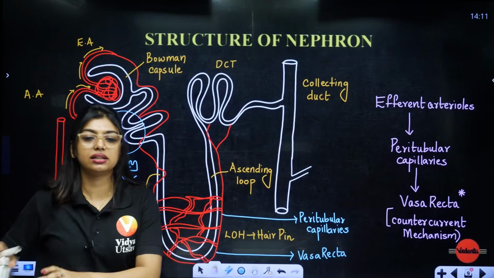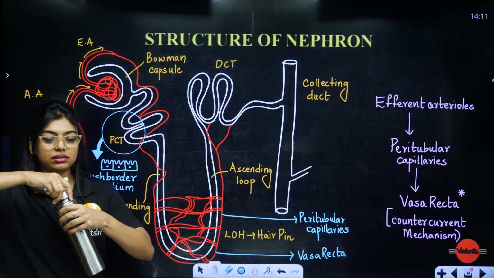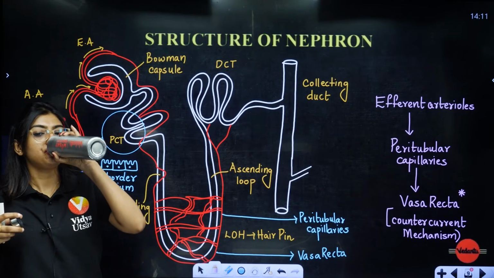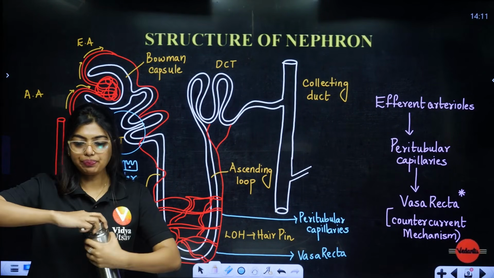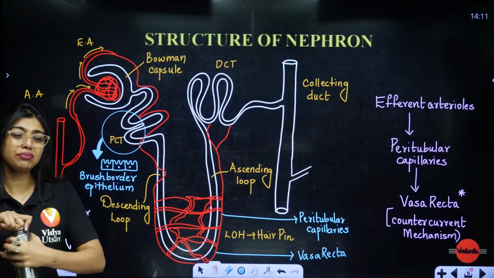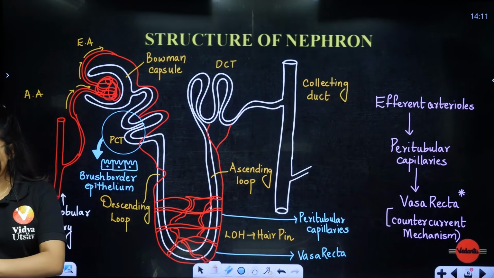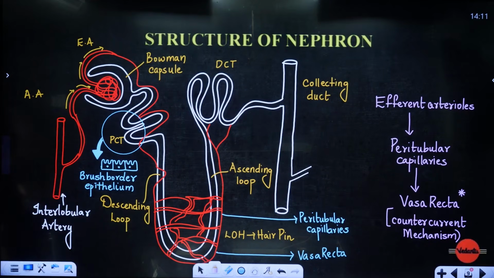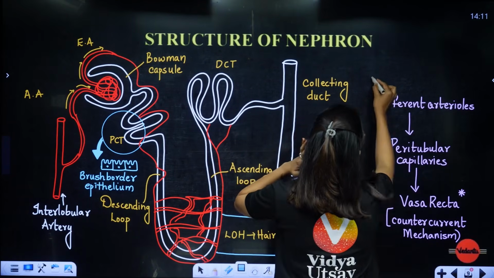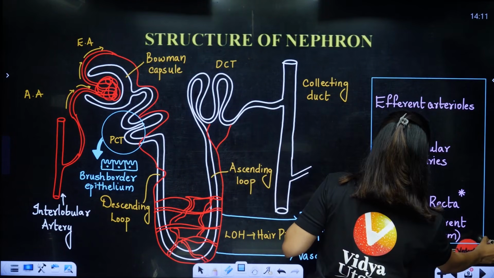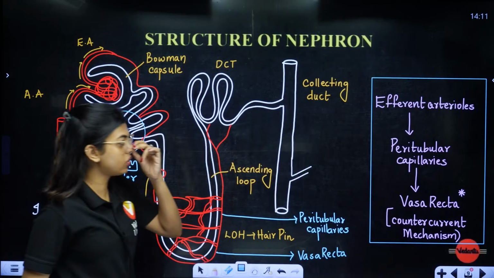Peritubular capillaries. Done. Now we are going to study types of nephrons. If you want to take a screenshot, you can take a screenshot. Okay, I'm assuming this is done. I'll just put a box here so you understand that this is important. Make sure that you learn all of this.